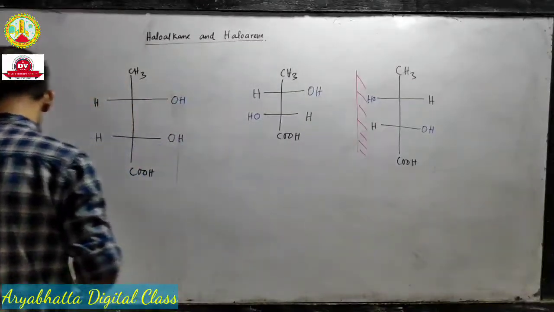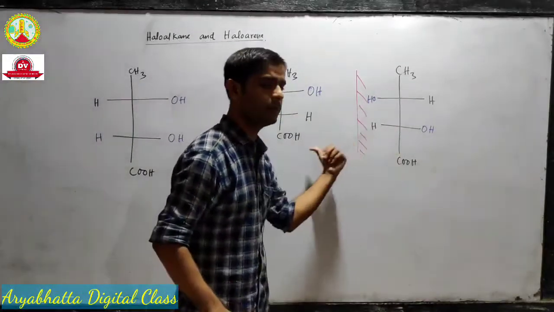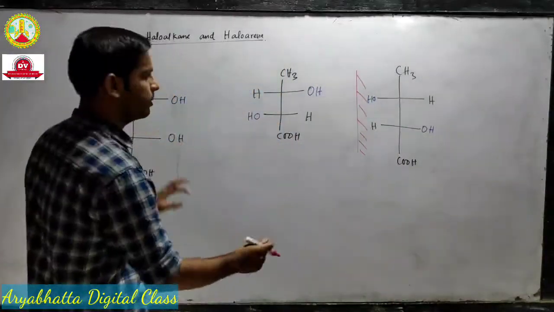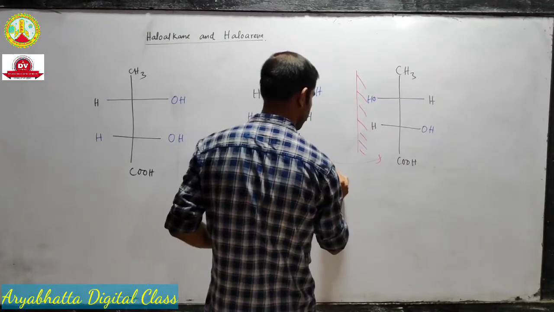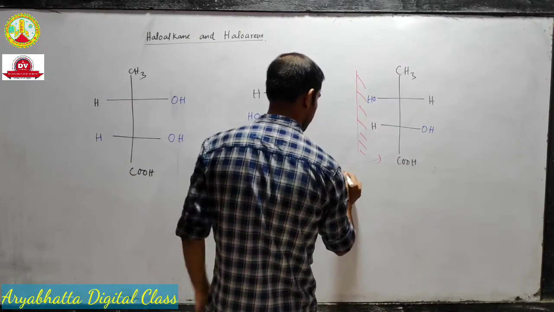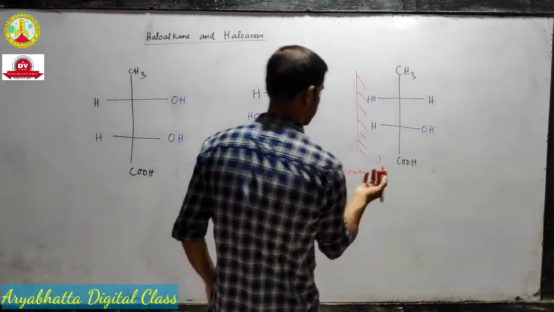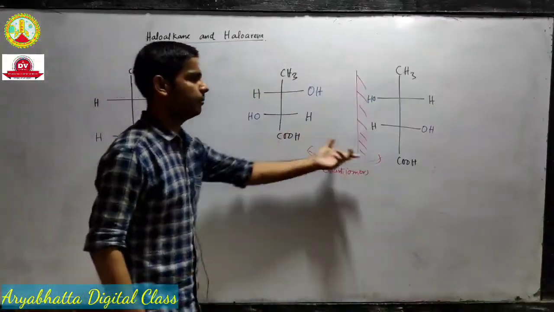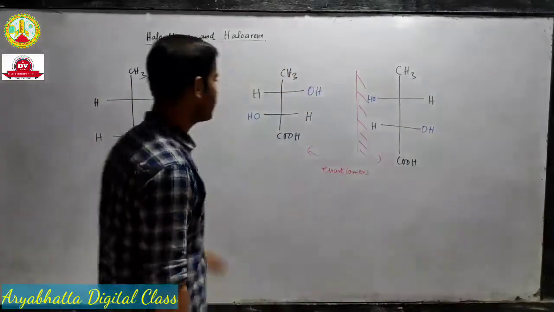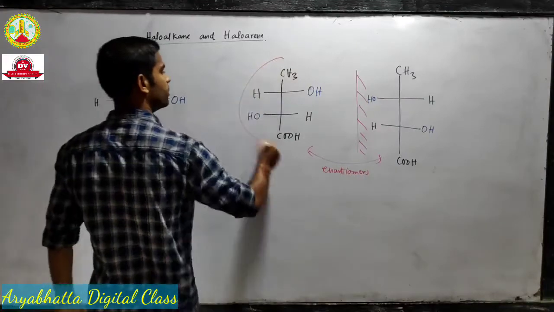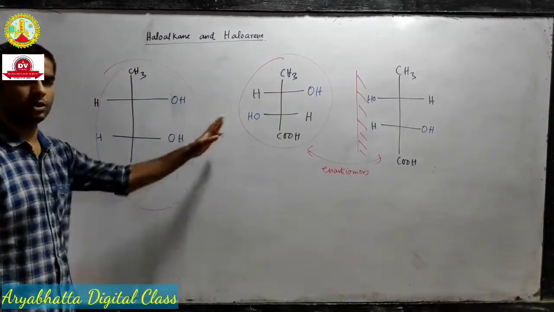So this is the mirror image of this molecule. Again, since they are mirror images, what will happen? These are enantiomers again. Since they are optically active and mirror images of each other, they should be enantiomers. But this structure and this structure are not mirror images of each other.